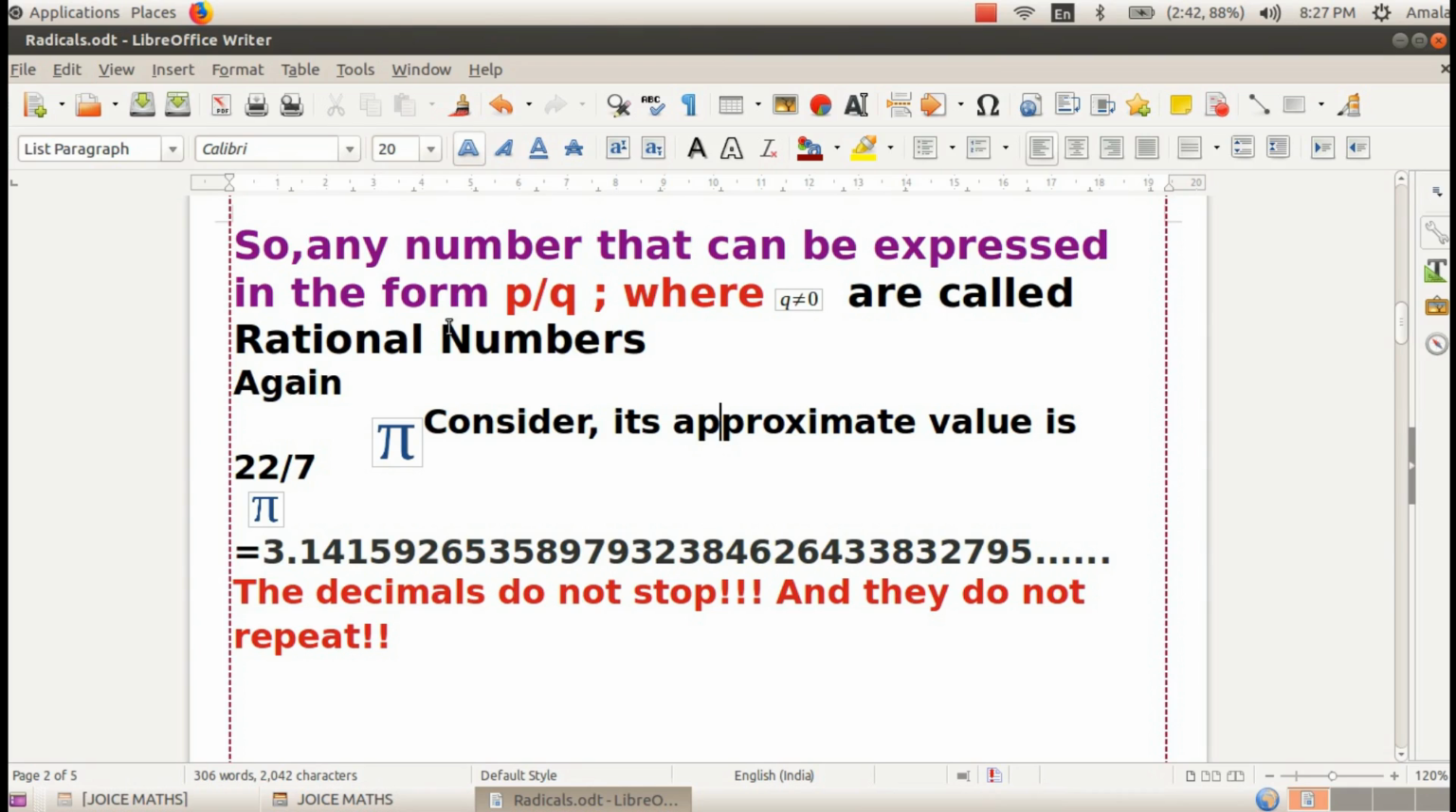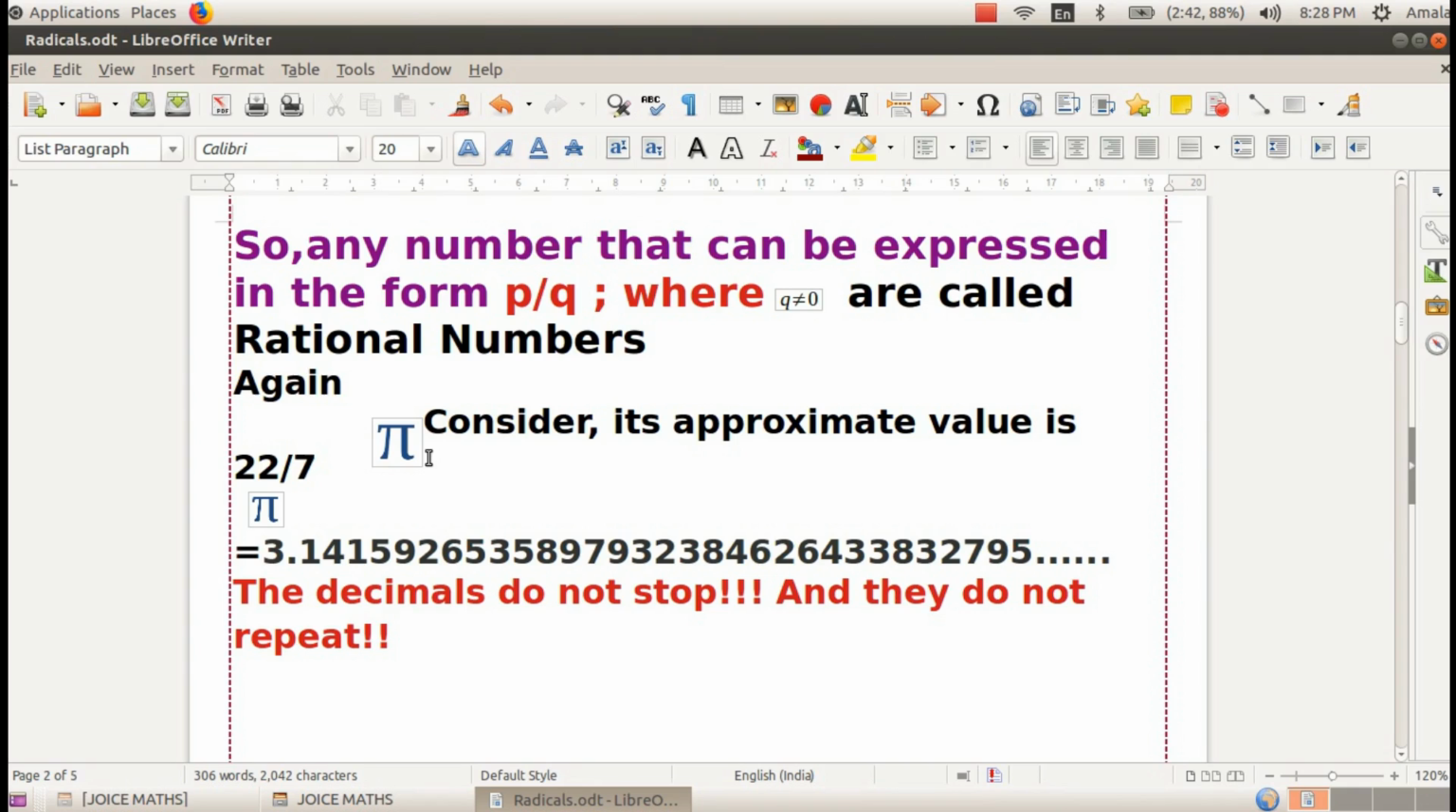So, any number that can be expressed in the form p by q, where q is not equal to 0, is called a rational number. Once again, any number that can be expressed in the form p by q, where q is not equal to 0, is called a rational number.